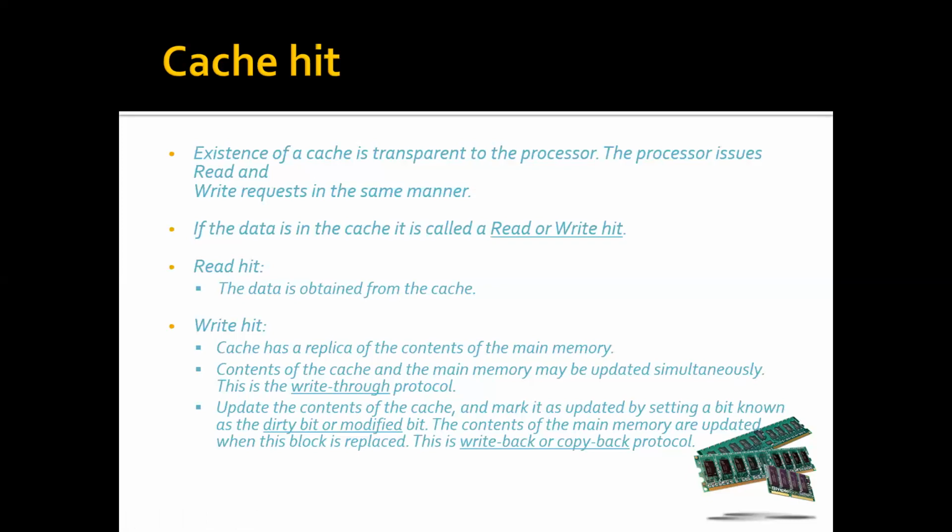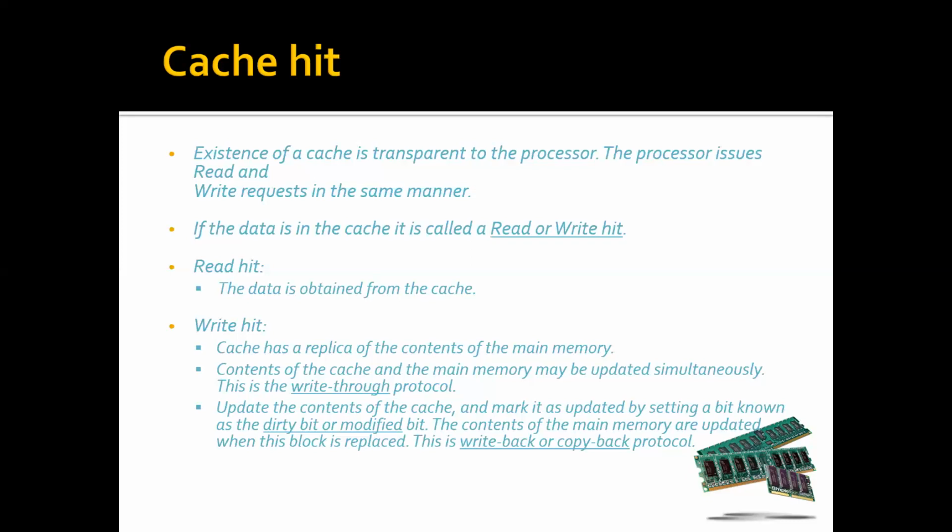The second, alternative protocol is the write back or copy back protocol. Here, we update the content of the cache and mark it as updated by setting a bit known as the dirty bit or modified bit. So we only modify the cache, and do not modify the main memory. Once it is modified, we mark the block.